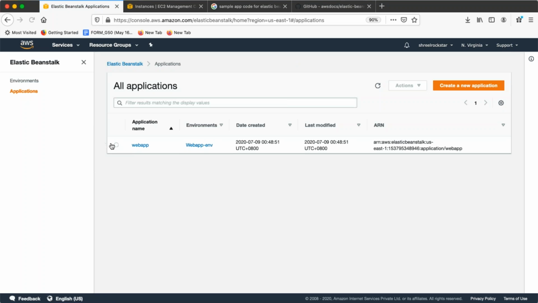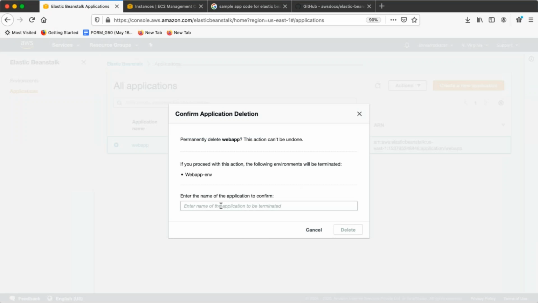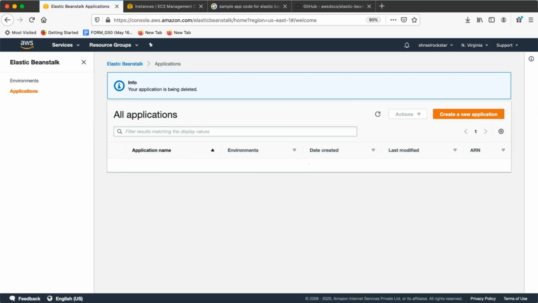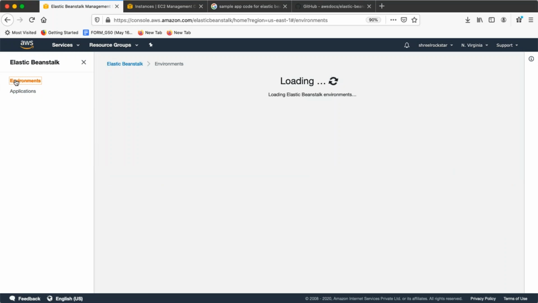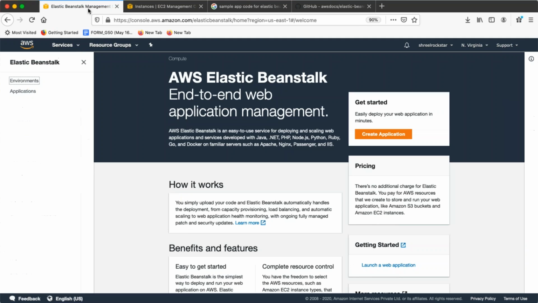Right? So we deleted the environment. Now we'll have to delete the application. Two parts actually, right? Give the name here, web app, and then delete. So my application is deleted, environment also deleted. I'm free now. I can go here and see all the resources are terminated. It means I don't have to worry, guys, about anything left here, or getting billed from here now. Everything is clear.